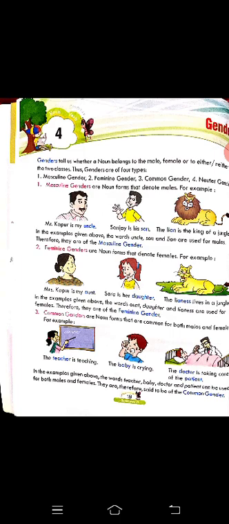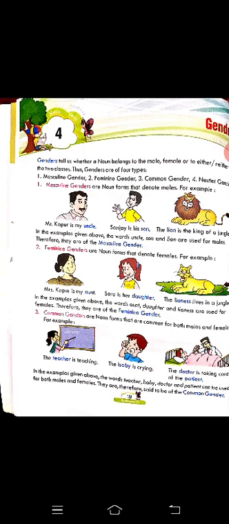Now the first one is masculine gender, dear students. What are masculine genders? Masculine genders are nouns that denote males, and the nouns which are referred to males are known as masculine, as the name suggests. So let's see the examples. Mr. Kapoor is my uncle. Sanjay is a son. So here all refer to male. And the lion is the king of the jungle.